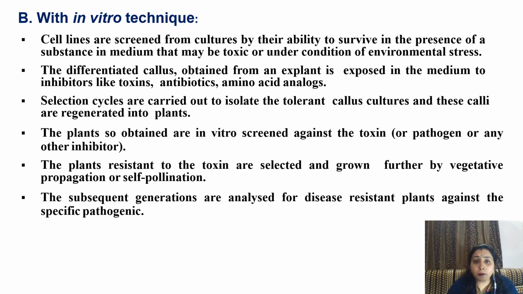The plants so obtained are screened in vitro against the toxin or pathogen or any inhibitor we have chosen. The plants resistant to the toxin are selected and grown further by vegetative propagation or by self-pollination. The subsequent generations are analyzed for disease-resistant plants against the specific pathogen.